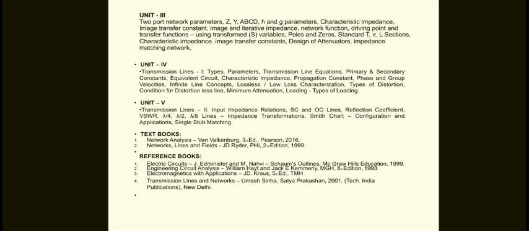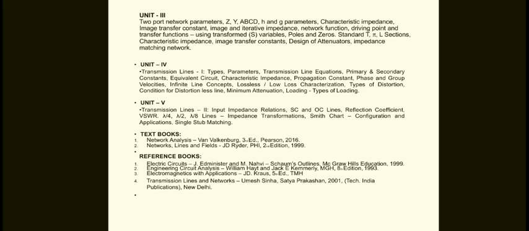The other topics are the characteristic impedance, image transfer constant of the two-port network, image and iterative impedances, network functions, the driving point and transfer functions using transformed variables, poles and zeros, the T, pi, and L sections, and the design of attenuators and impedance matching networks.